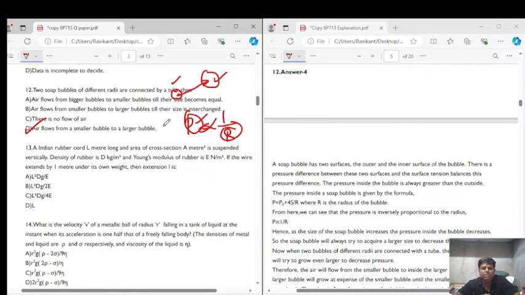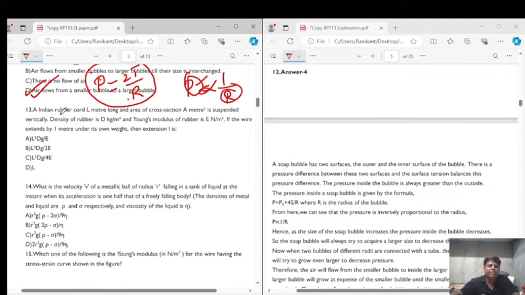The excess pressure inside a bubble is given as P equals 2T by R. So we can see that pressure is inversely proportional to R. Therefore, option D is the correct answer for question number 12, right? Now let's get into question number 13.